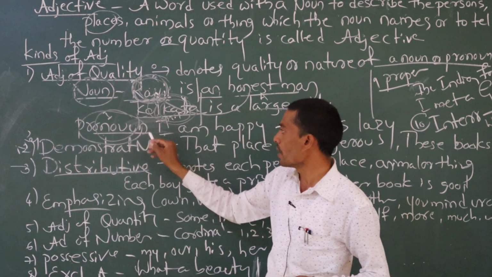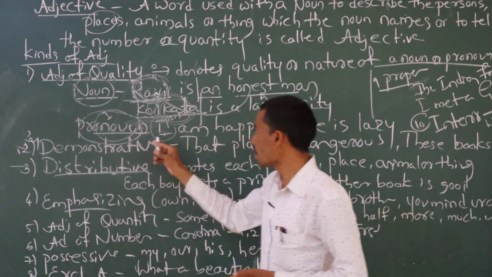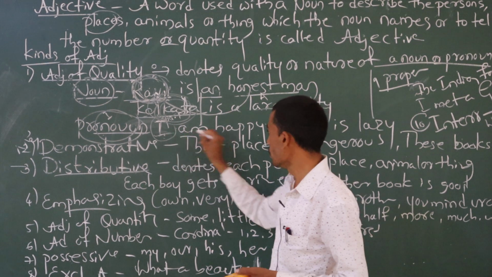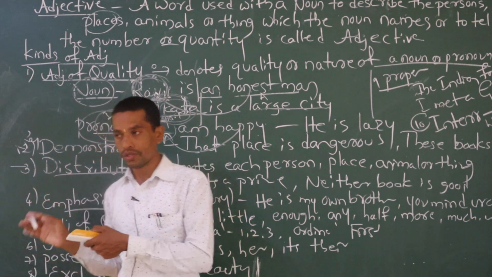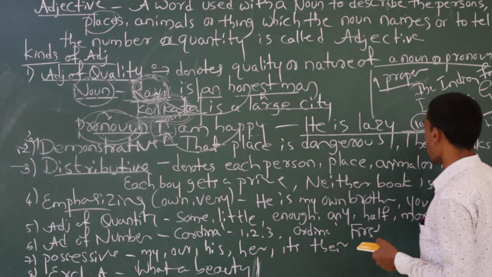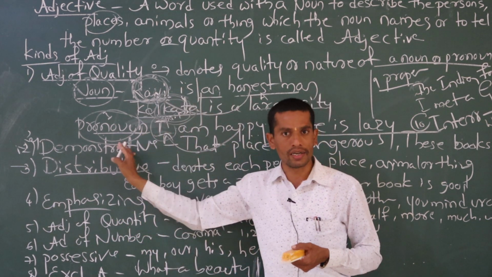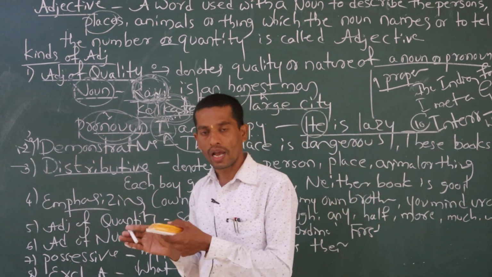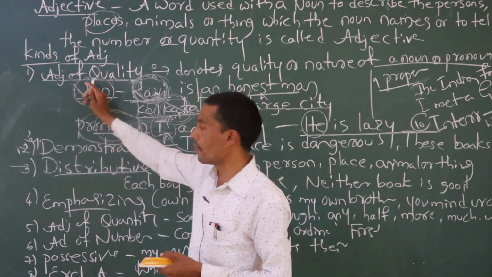Instead of the same name, we have to use pronouns: I, we, you, he, she, it, they. Here also they have used I: I am happy. So here I is the pronoun. Sometimes the adjective talks about a pronoun, and that is called adjective of quality. One more example I have written: he is lazy, he is intelligent, he is good. She is intelligent, she is a hard worker. Like this we are taking these 8 pronouns, and sometimes they are described by the adjective, so that is called adjective of quality.